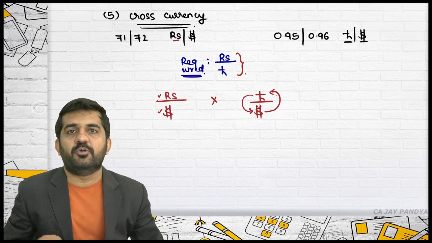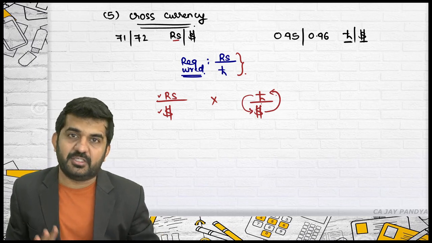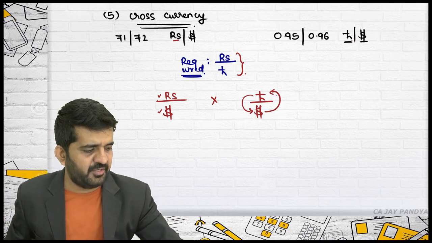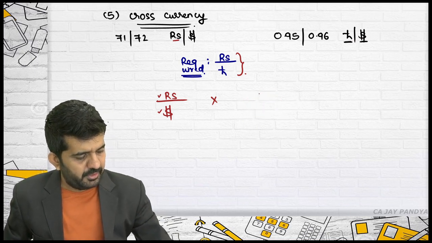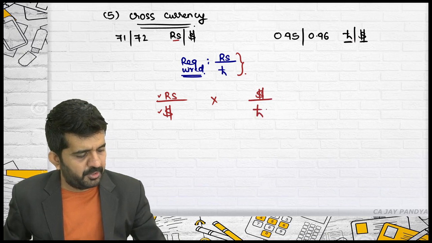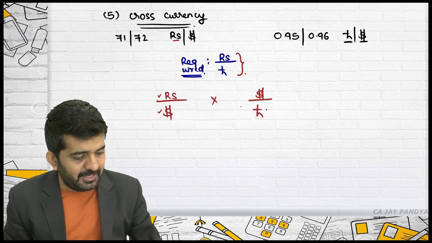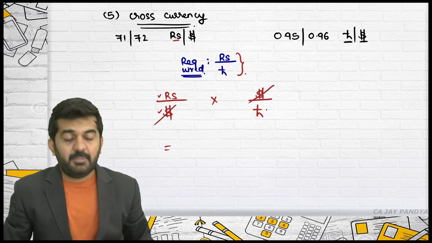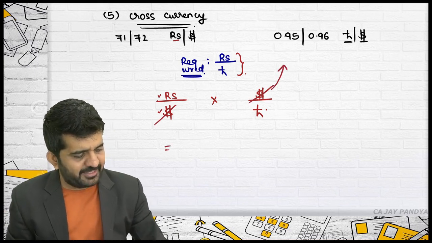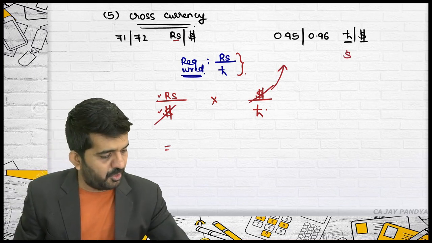Actually, I need to convert this rate from direct into indirect. Is it alright? Or I need to convert this rate from pound per dollar to dollar per pound. Now, if I multiply these two rates, can I cancel dollar? The answer is yes. But before that, I need to get this rate, that is dollar per pound.